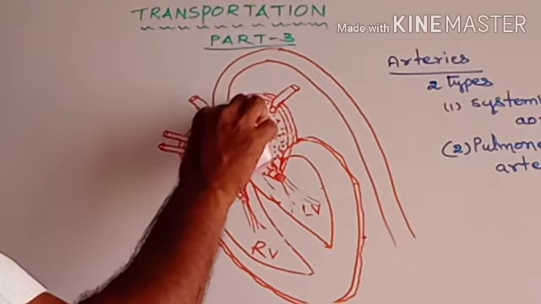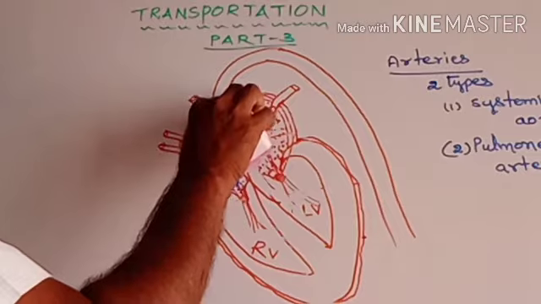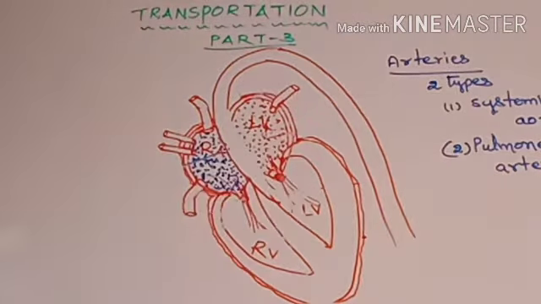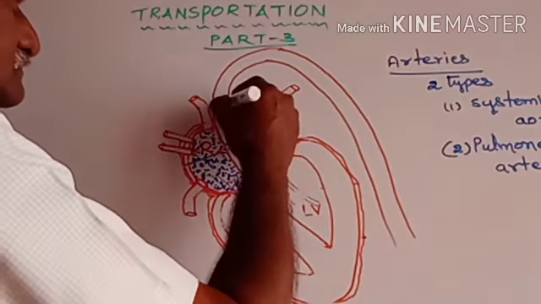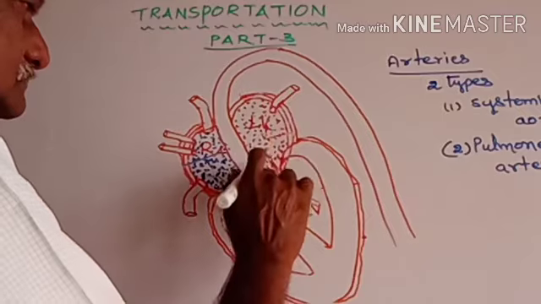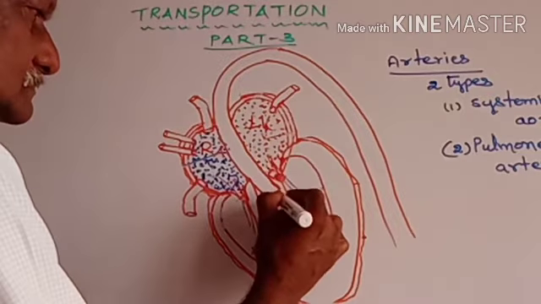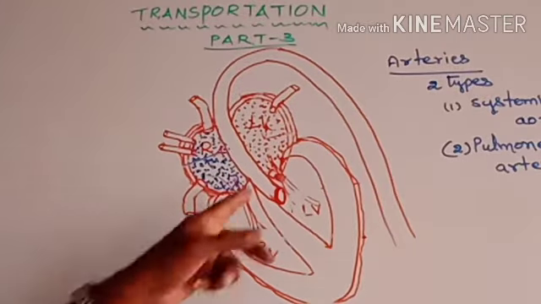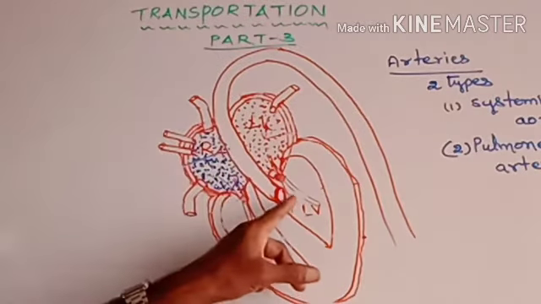See this diagram. So it is the systemic aorta arising from the left ventricle chamber.